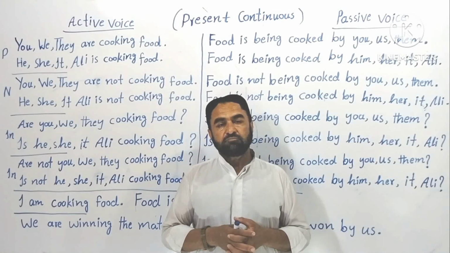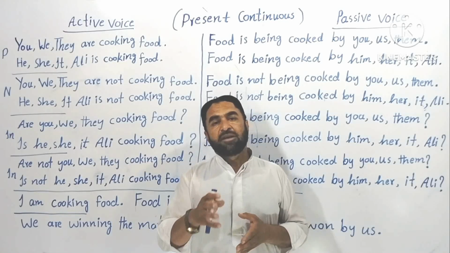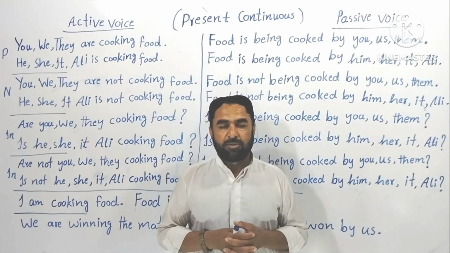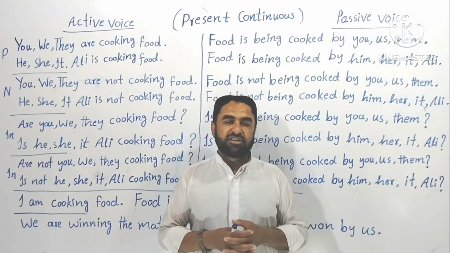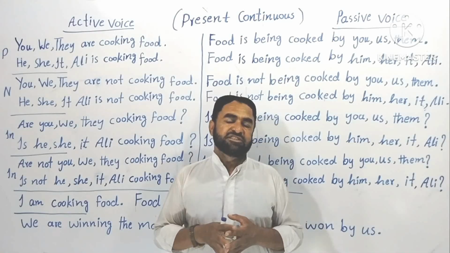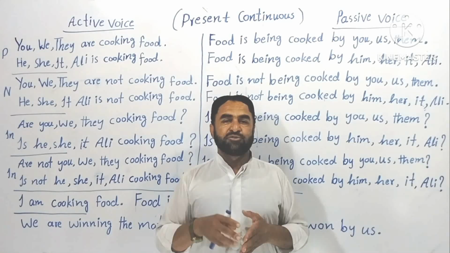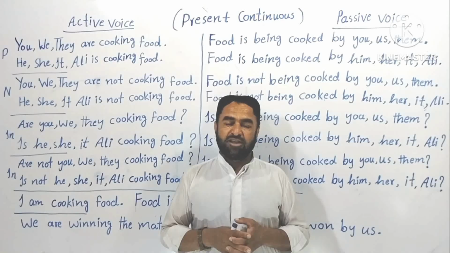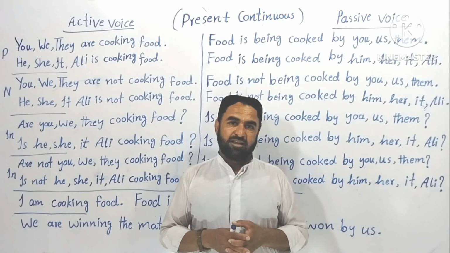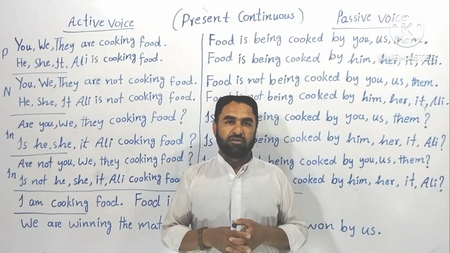Okay? But when your verb has more than 1 syllable, and you will see the last syllable is a CVC, then you will have to use double consonant. Understood?